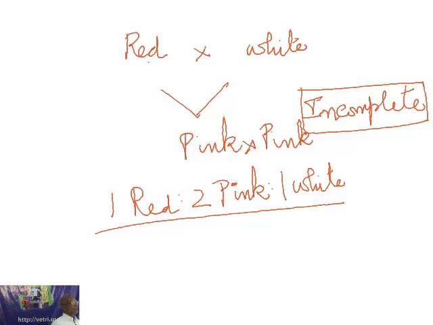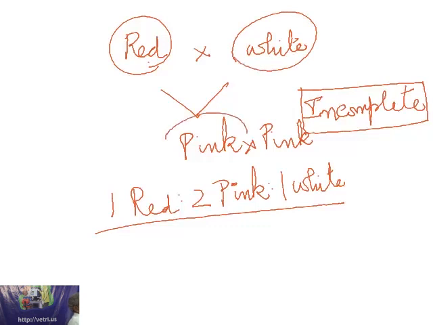But anyhow, the law of incomplete dominance is not giving you wrong information that these two colors will get mixed, and then you will be getting a third color called pink. So here actually there is only the mixing of the effect and not the mixing of the factors or the alleles.